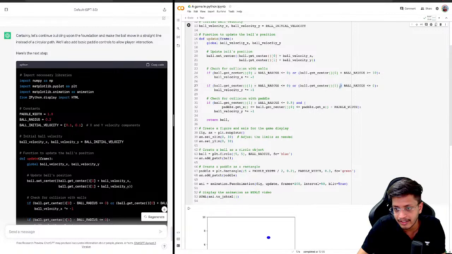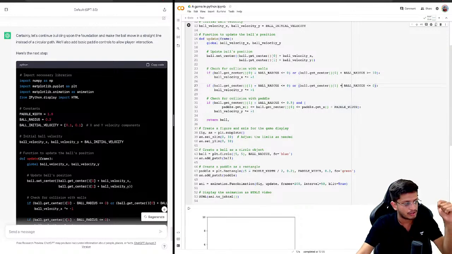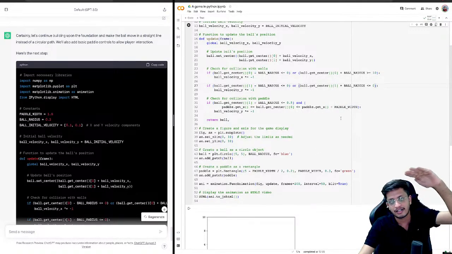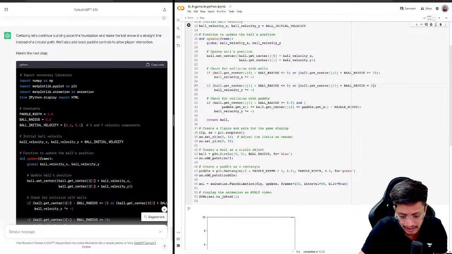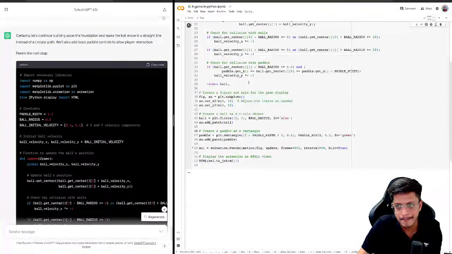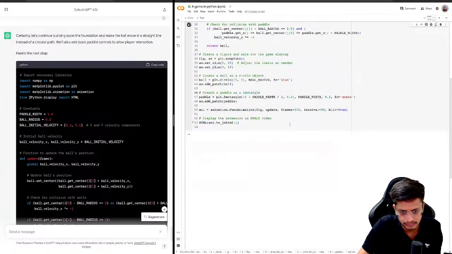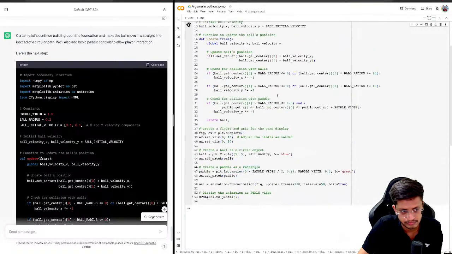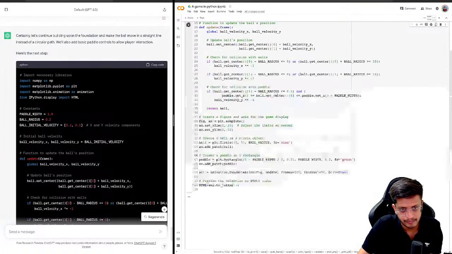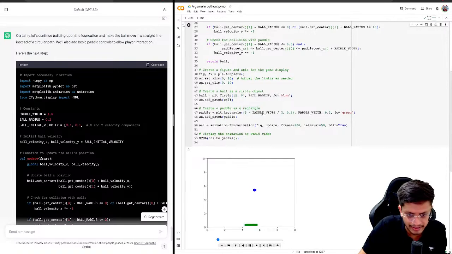So here the bottommost thing is good, but the topmost thing is not good. So the ball should also reflect from the top if it hits the topmost part. So here also I'm writing the same condition. If the ball's y coordinate plus the radius hits the topmost part, we need to reflect. So let's run this cell again. This should fix the issue. Okay, now let's run it.